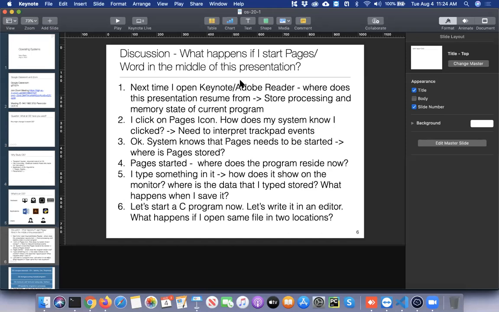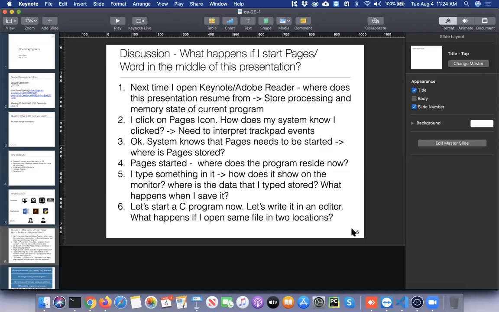But I could have done something else also, right? I could have clicked on any of these things. I could have clicked on, let's say, system preferences. How does that invoke an application? Again, the operating system will be running this application. It will be bringing it to life. The application would be residing somewhere on the persistent storage, on the solid state drive or the hard disk drive, whatever you're using. In my case, I'm using a solid state drive.